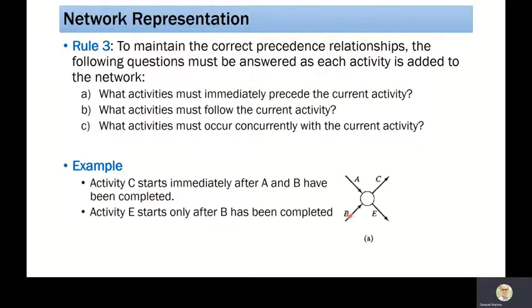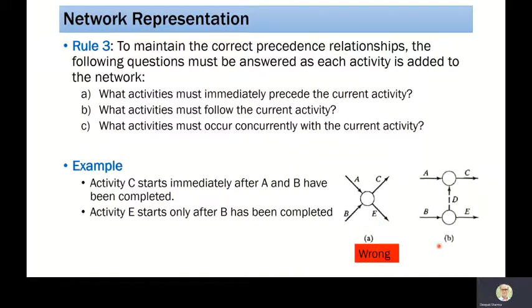B will be finishing in 3 hours, A will be finishing in 5 hours. So this means E can only start after 5 hours. Here, if we look at the statement that activity E starts only after B has been completed, meaning that since B is finishing in 3 hours, E should also start after 3 hours. Why do we have to wait for 5 hours for A? So looking at case number 2, we can say that this particular network is incorrect.